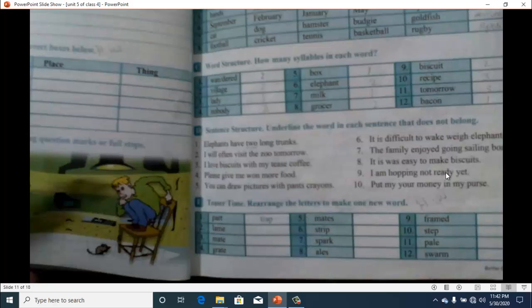Then teaser time. Rearrange the letters to make one new word. One word is part. So if you jumble up this word, you will get trap. Then lame, L-A-M-E, lame. If you jumble it up, you will get male, M-A-L-E, male. And so you will fill in all these exercises like this.